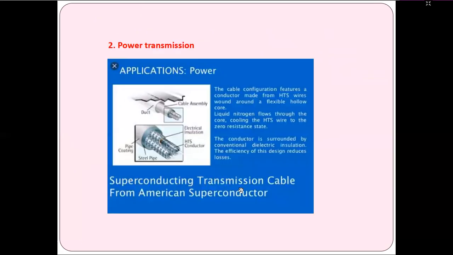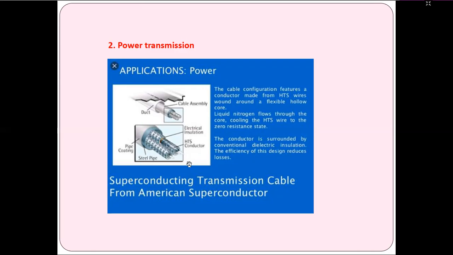Number two is power transmission. This diagram shows the superconducting power transmission cable from American Superconductor. The cable configuration features a conductor made from HTS wire wound around a flexible hollow core. These are the cable assembly, and these are the ducts around which the electrical insulation is wound. This is the pipe coating. This is the steel pipe in which the HTS conductor is conducted.